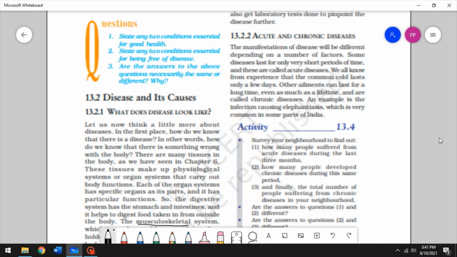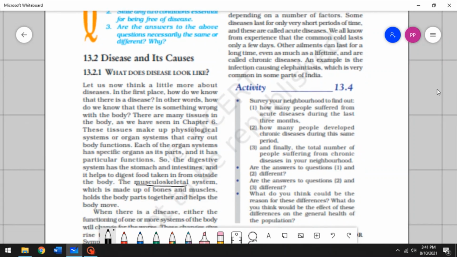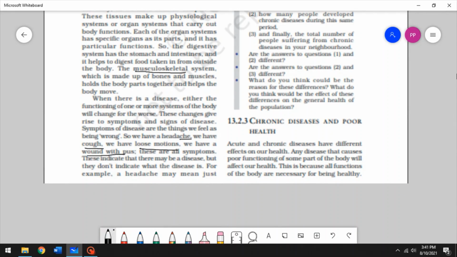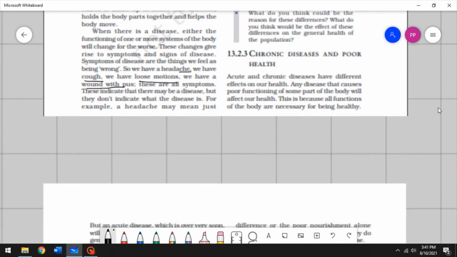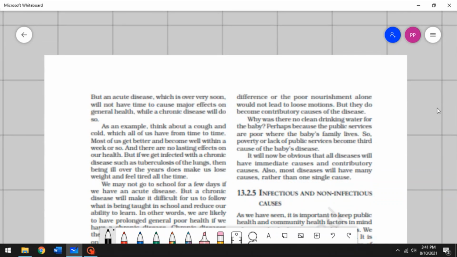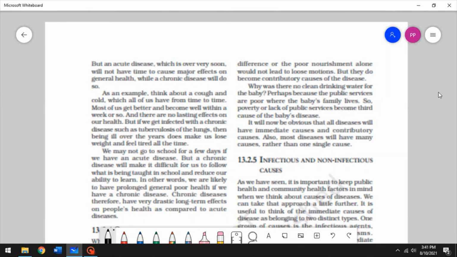All right. So we have activity 13.4, and then we have chronic diseases and poor health. Acute and chronic diseases have different effects on our health, right? So acute disease, which we get over very soon, will not have time to cause major effects on our general health, all right? But chronic conditions will cause a major effect on our general health.